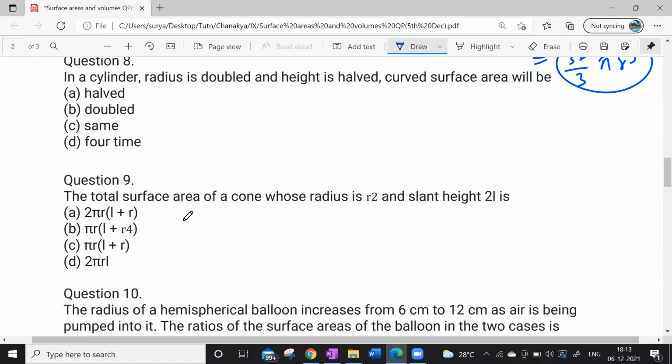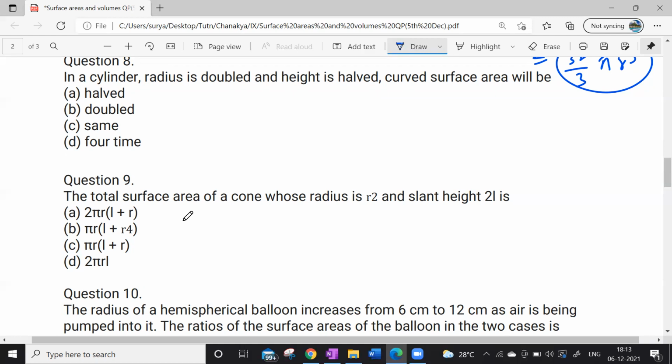In a cylinder, the radius is doubled and the height is halved. What happens to the curved surface area? Very good question. How many have done it? Sir, me too, sir. I did it. Very good, many of you have done it. What is the answer? Sir, it will be the same. Option C. The radius is doubled, the height is half. What is the curved surface area? Sir, it will be the same, 2 pi RH.